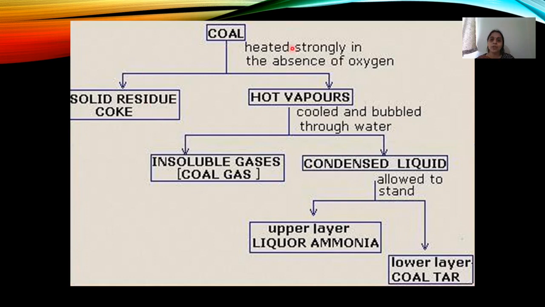Coming to coal, when you heat it strongly in the absence of oxygen, you get the residue as coke, black in color. You can see the diagram, and hot vapors. These hot vapors are cooled and bubbled through water. What we get is an insoluble gas, that is coal gas, and a condensed liquid. This condensed liquid is allowed to stand, where you get an upper layer of liquor ammonia, and the lower layer is coal tar.